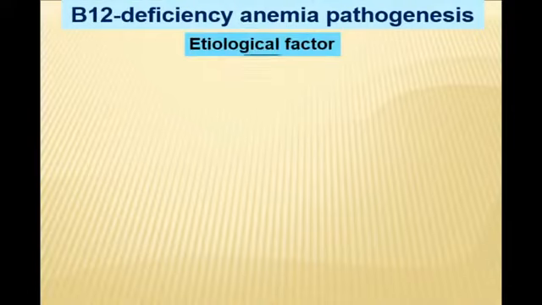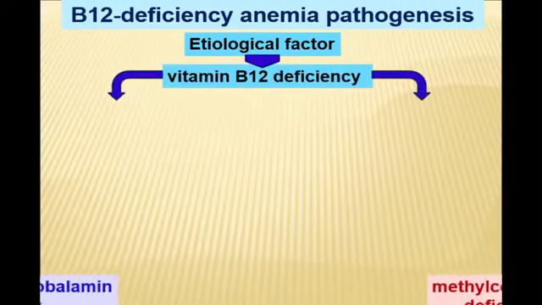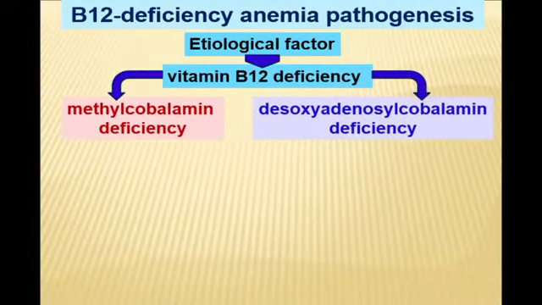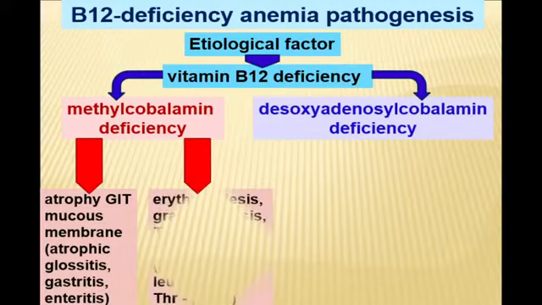Pathogenic process. Due to deficiency of vitamin B12, first of all there will be a problem with the fraction methylcobalamin, which manifests with disordered hematopoiesis and atrophic process in the gastrointestinal tract.